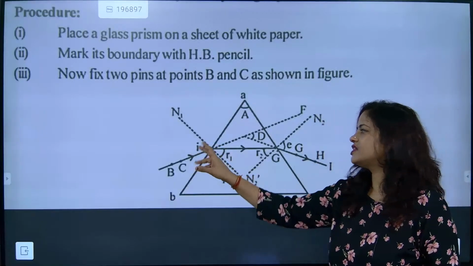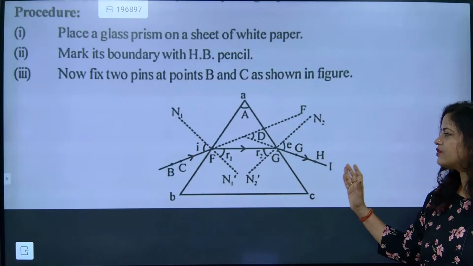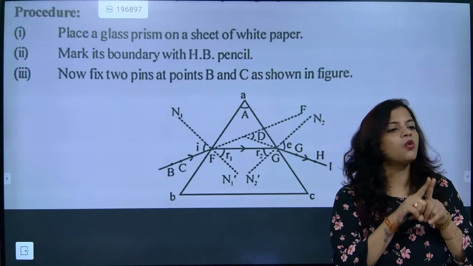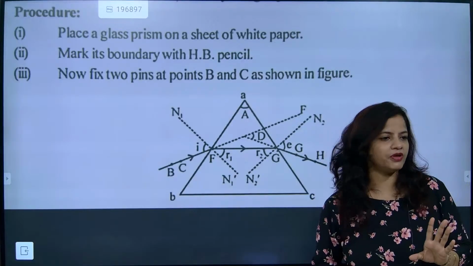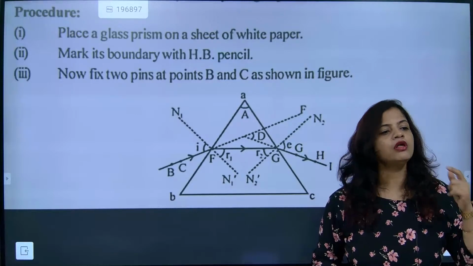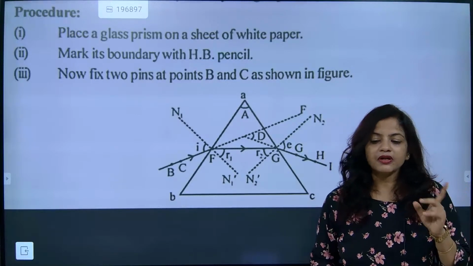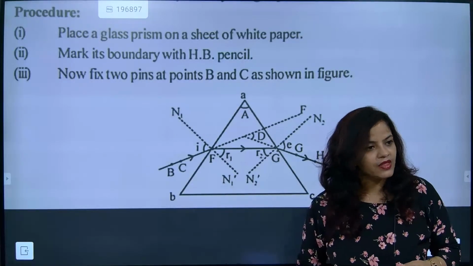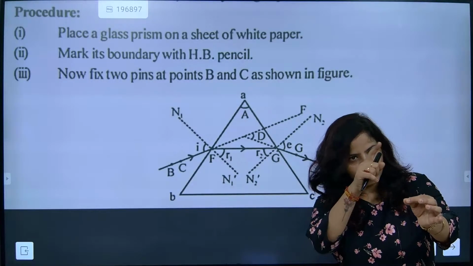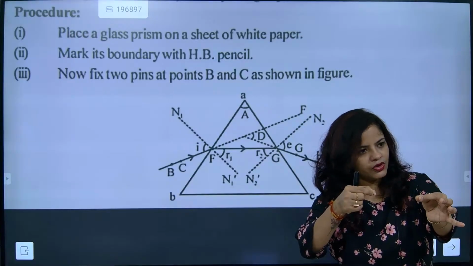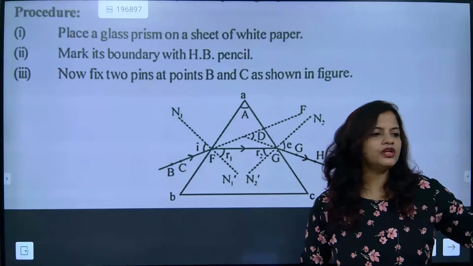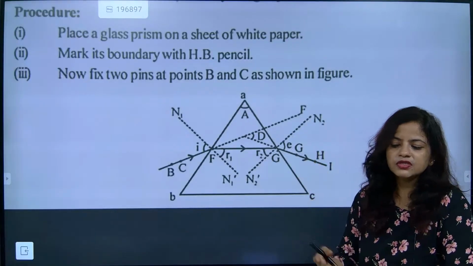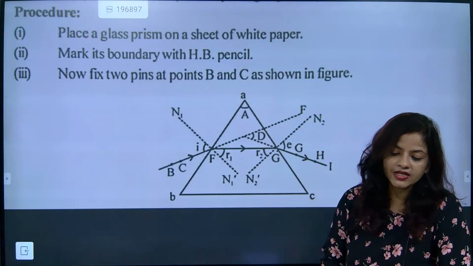After fitting that, beta, you have to come to this side, and from this side you have to look in such a way that both the pin heads look like one. Means you should be able to see only one pin. Exactly on that ray which you have drawn, how many pins are there? Two pins. But how many heads are visible at a time? One. That means the path is the same. Keep your eye on the prism and fit those two pins after some distance, and then you take out the prism, and then you will find this type of deviation. Understood? So this is a test through which we can check the deviation.